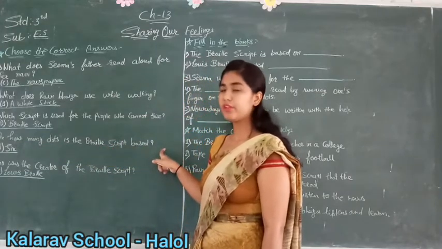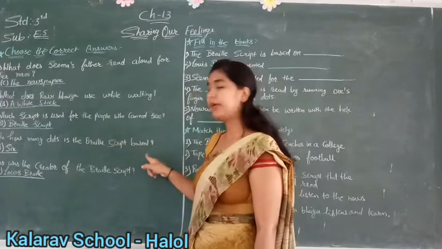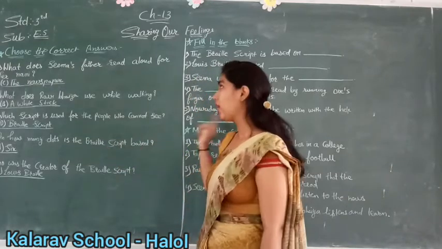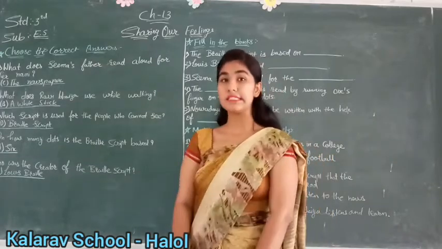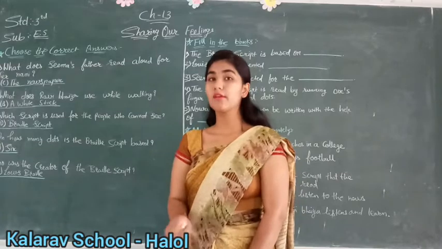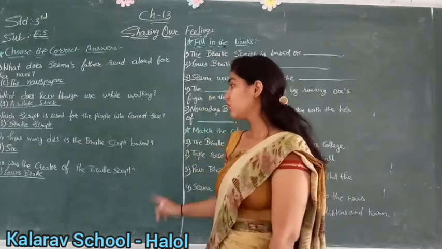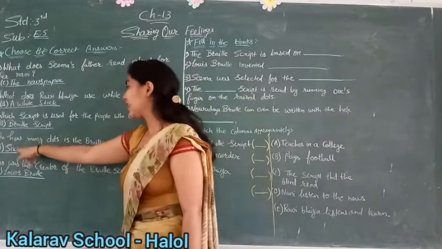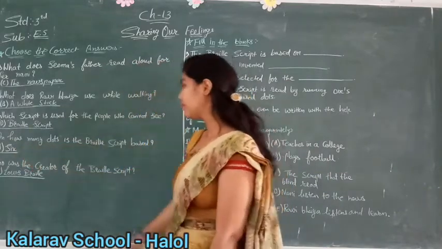I have explained to you, children, in the before video that they can read by Braille script, right? And I have explained the Braille script also. You remember that dots, but you can see that dots are not more than 6. Yes or no, children? You saw, na? So here your answer will be A, 6. Okay. Now see number 5.